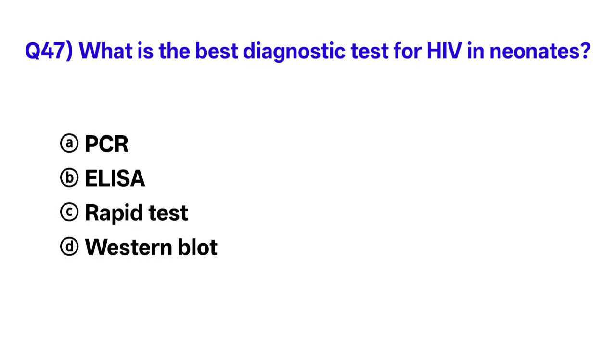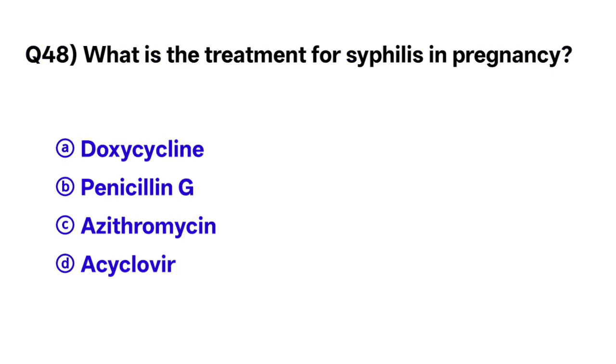Question number 47. What is the best diagnostic test for HIV in neonates? The correct option is A. PCR test. Question number 48. What is the treatment for syphilis in pregnancy? The correct option is B. Penicillin G.